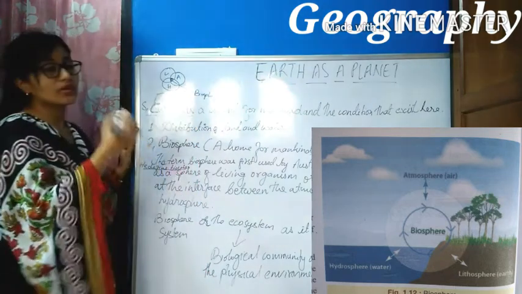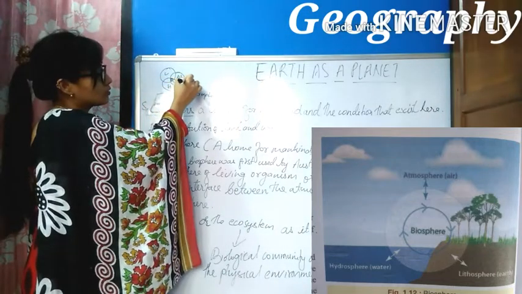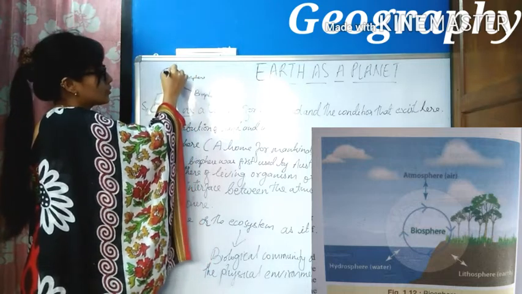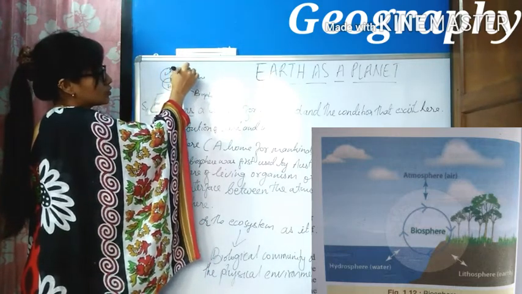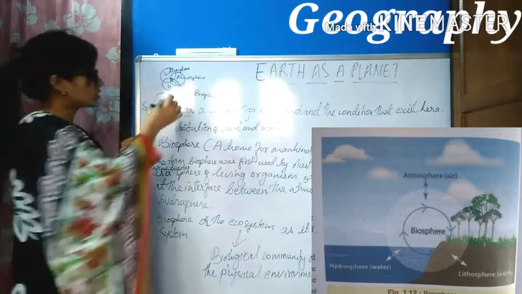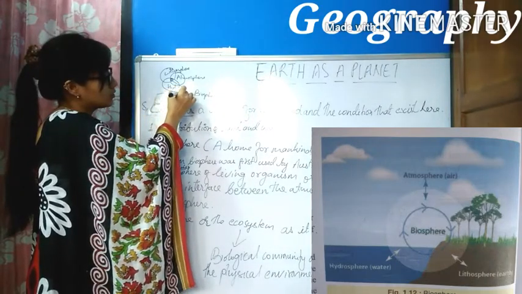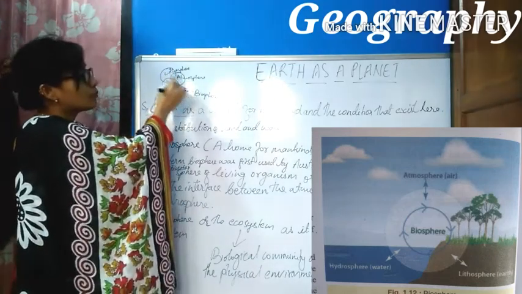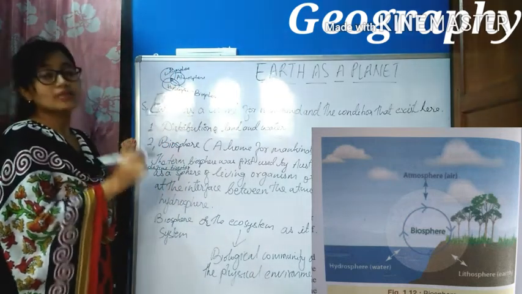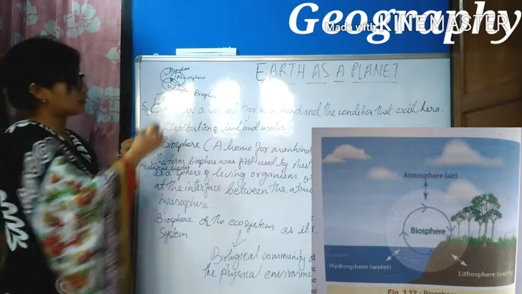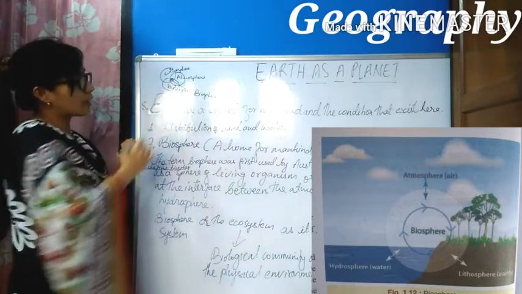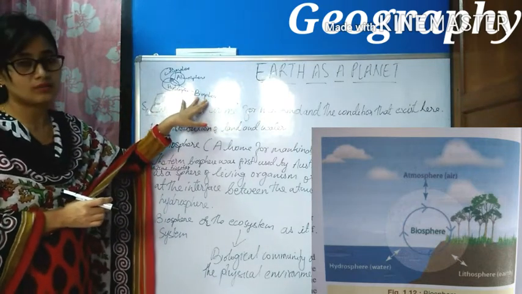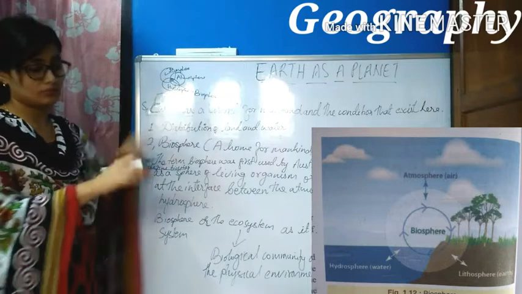You can also say it is the interaction of atmosphere, which is known as sphere of air, lithosphere, which is also known as sphere of rocks, and hydrosphere, which is also known as sphere of water. When these three components interact together, there is a formation of biosphere, and this is a place where living things live.